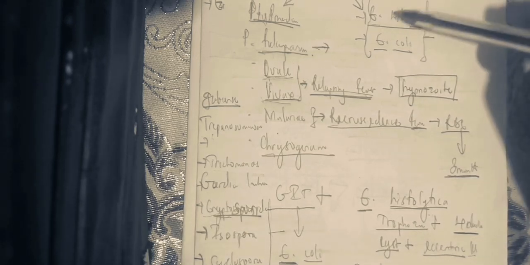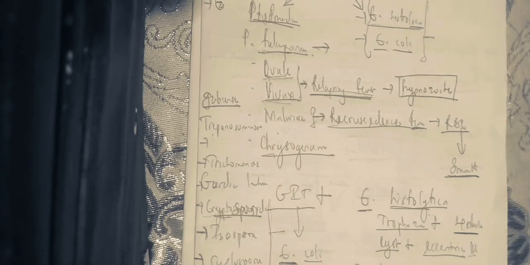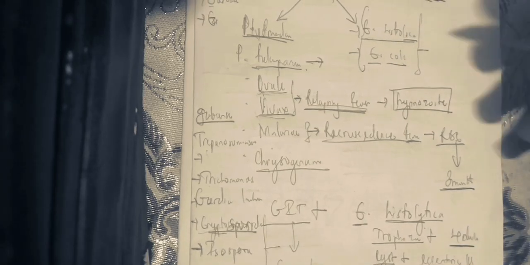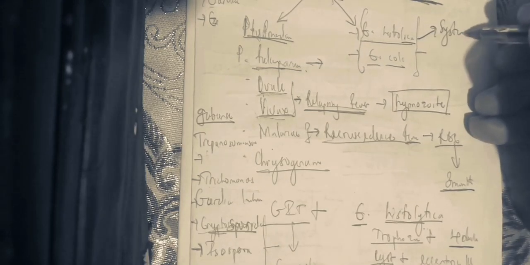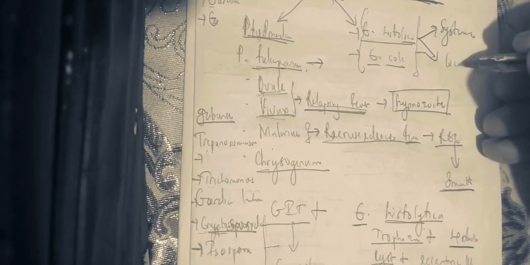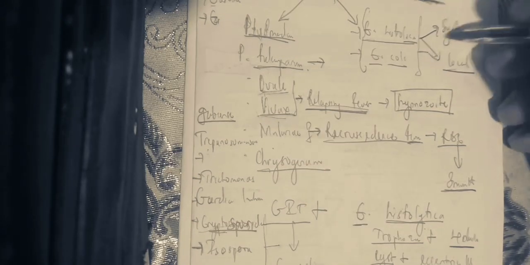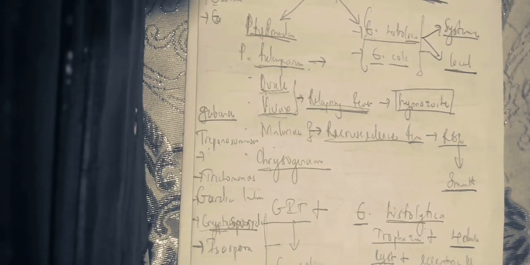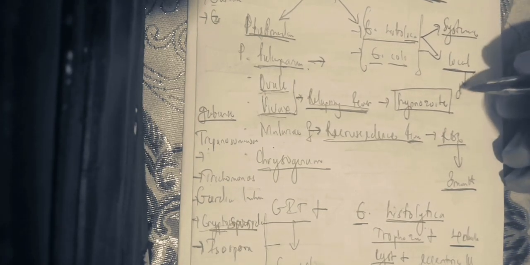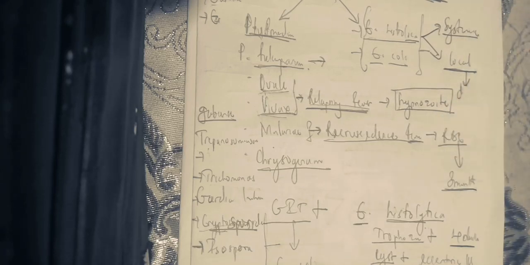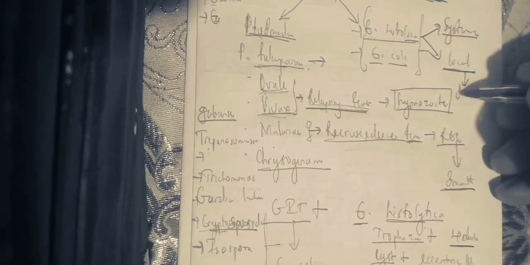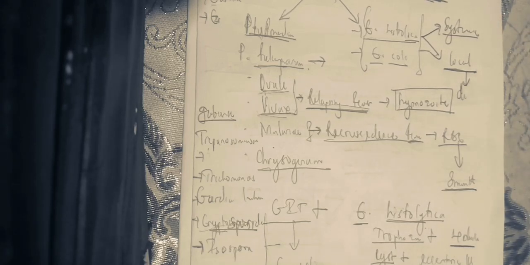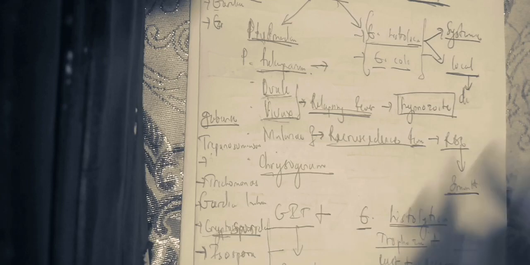Now the other one we have is Entamoeba. Entamoeba medication is divided into systemic treatment of Entamoeba and local treatment of Entamoeba. For the systemic treatment, you're going to use the nitroimidazoles like metronidazole, while for the local treatment of Entamoeba, you're instead going to use the ones that kill the luminal Entamoebas, like diloxanide furoate. Is it clear? Diloxanide furoate is one of the examples. Is it clear? So those are the general things that you have to know here.